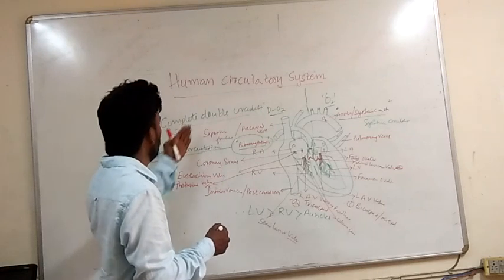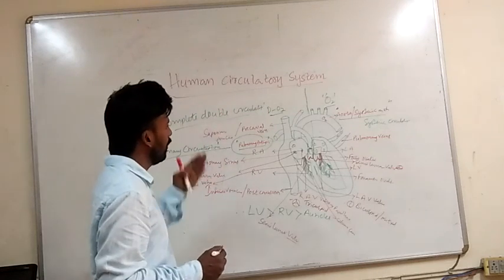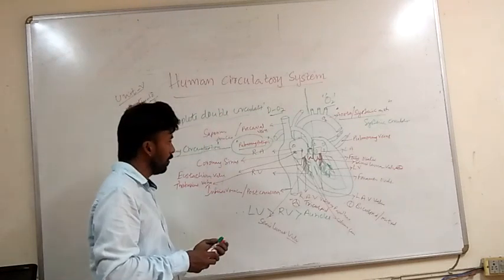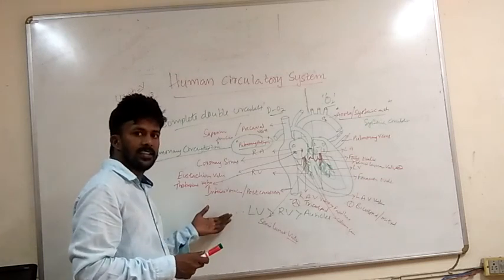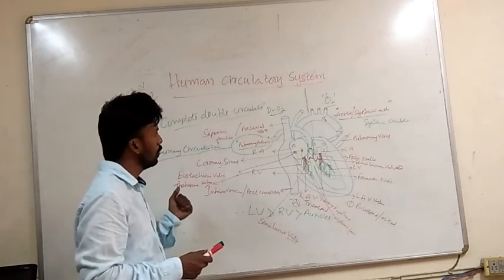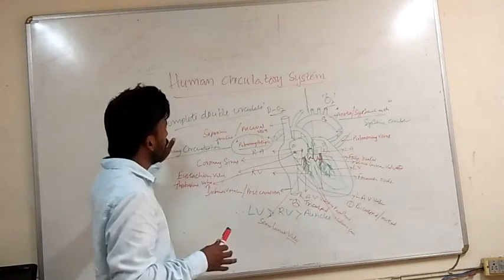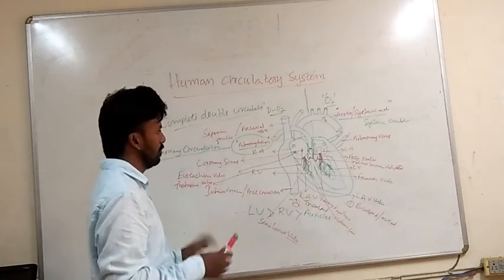So this is the overview of the heart. The complete double circulation. This is a very important chapter for the NEET and KCET and for your board exams also. So this is the overview of the human circulatory system.